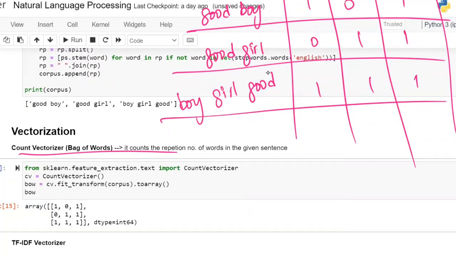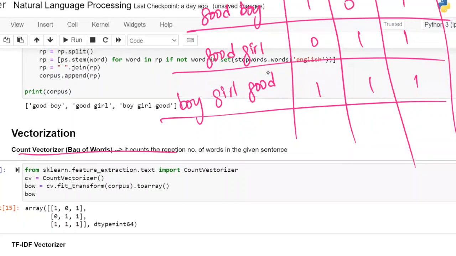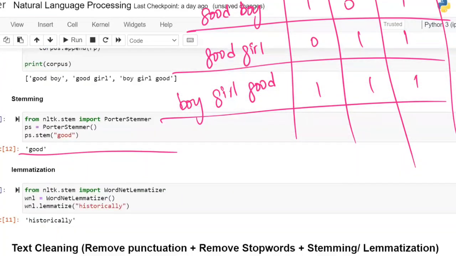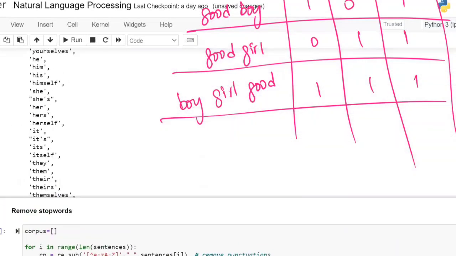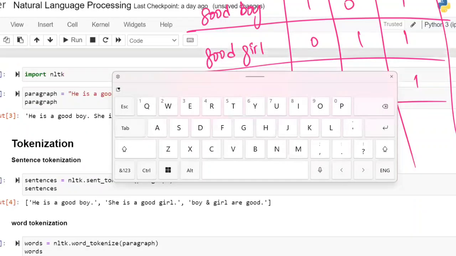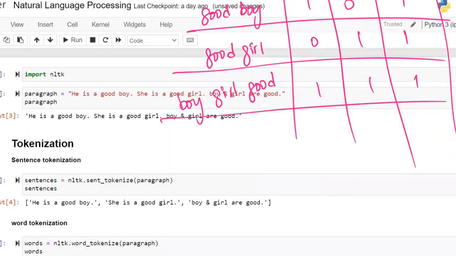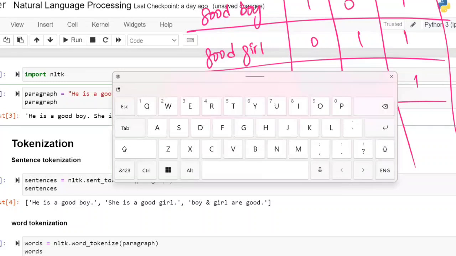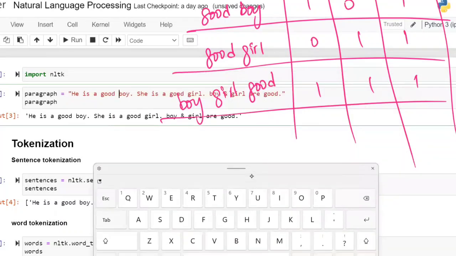Sir, either zeros or ones, is it some kind of dummy encoding? No. So what is the difference between dummy encoding and this one? Let us see. What I am going to do is take the first example, the original paragraph, "he is a good boy". Instead of that, I am going to take "he is a good good boy".